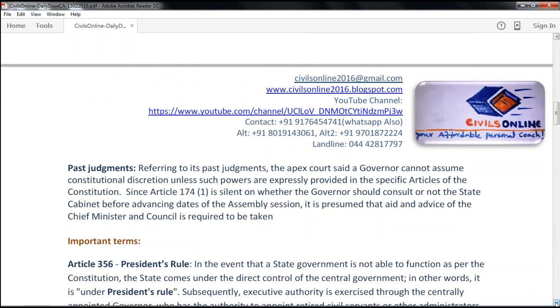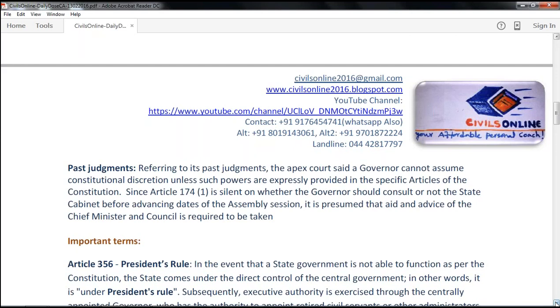Referring to past judgments in similar cases, because President's rule has been used and misused by different governments from time to time since independence, there are some landmark judgments in the past through which the court is able to find a solution. Referring to these, the Supreme Court said a governor cannot assume constitutional discretion unless such powers are expressly provided in the specific articles of the Constitution.